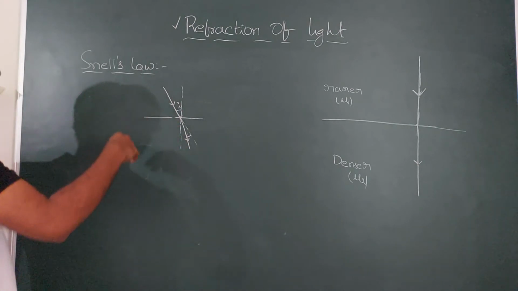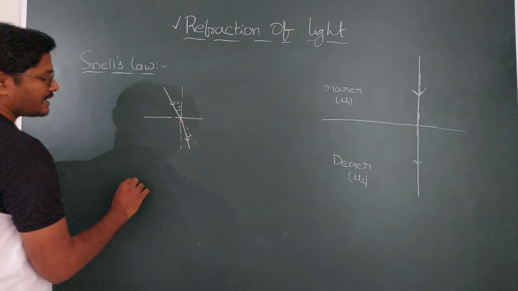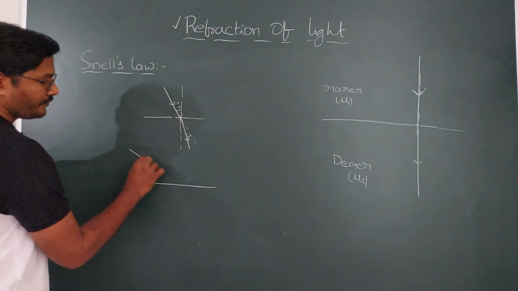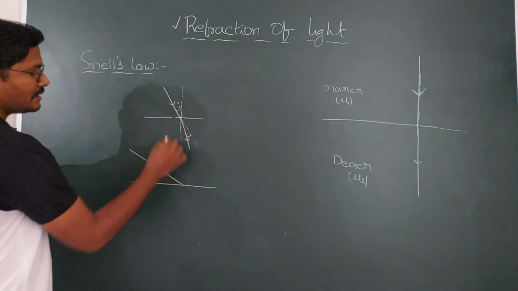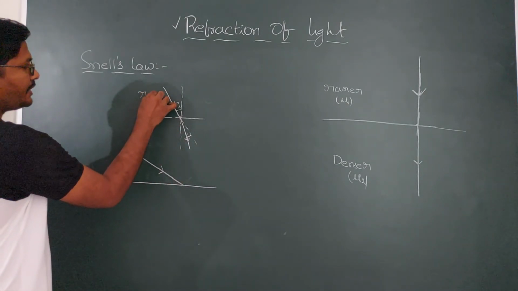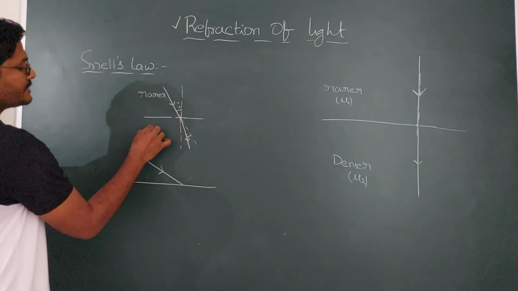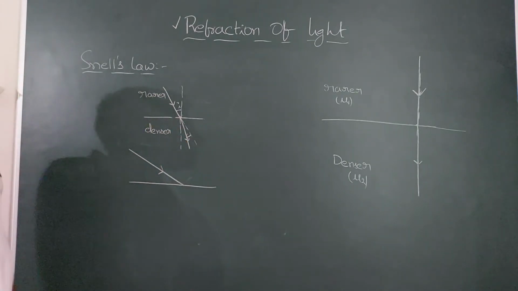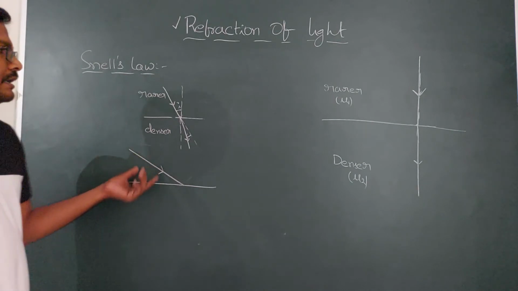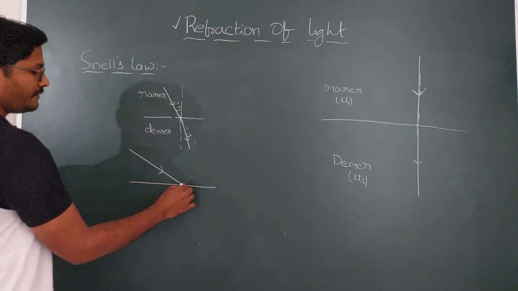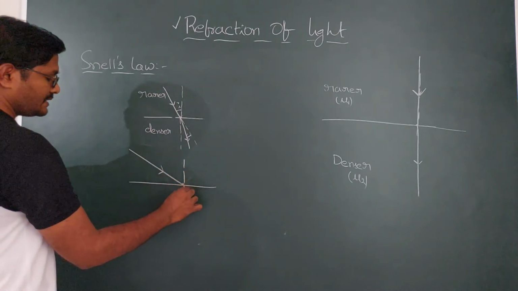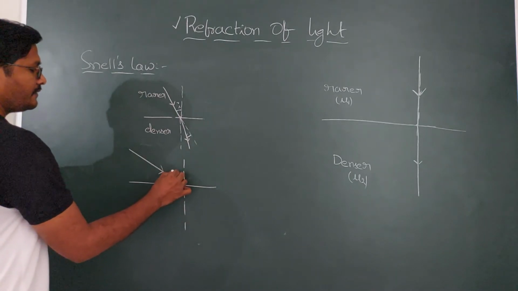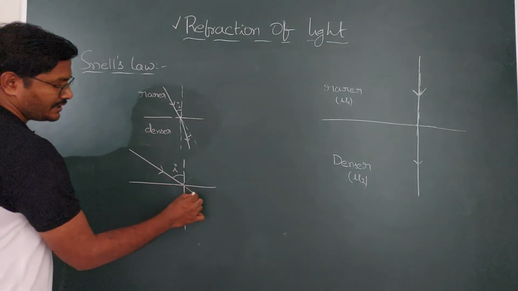Suppose I increase the angle of incidence with the same mediums, so here is the rarer medium and here is the denser medium. If you keep the mediums constant and increase the angle of incidence, this is the angle of incidence. This is the original direction.